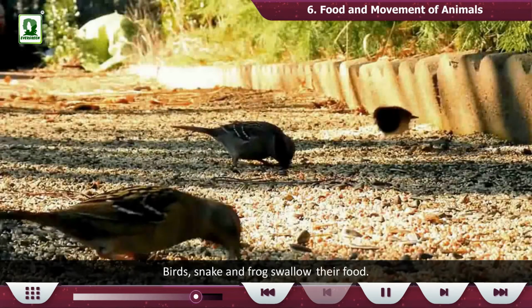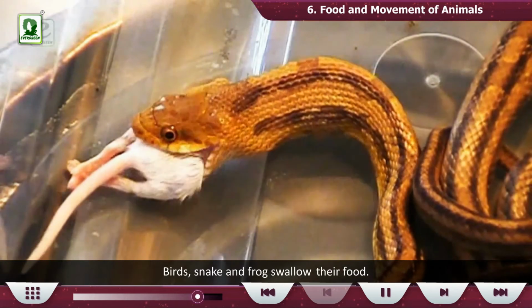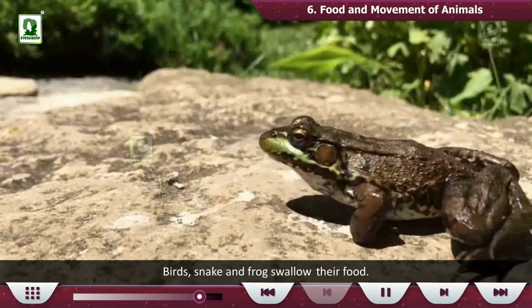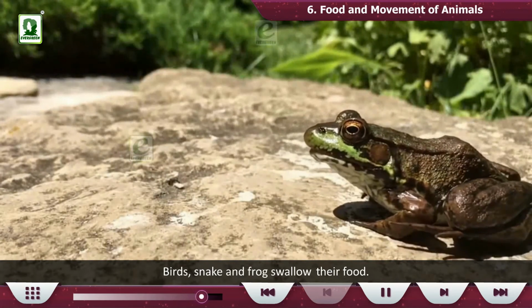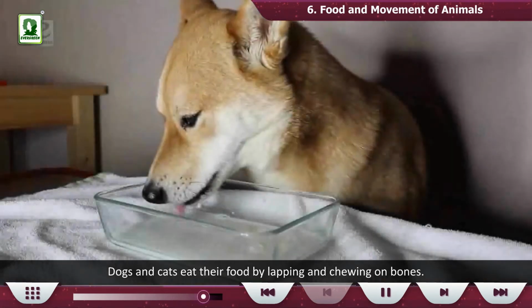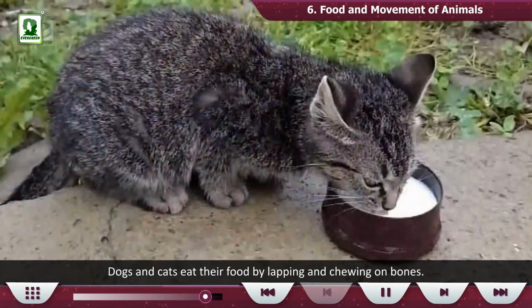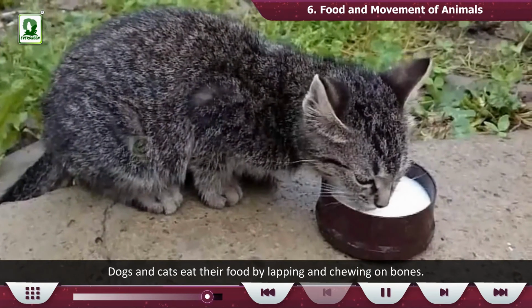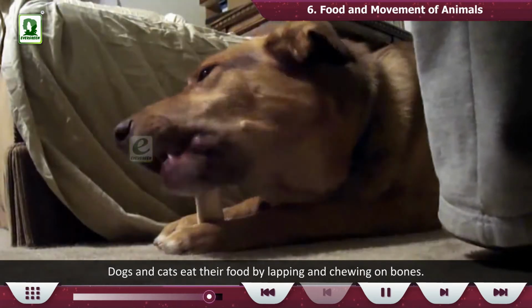Birds, snake, and frog swallow their food. Dogs and cats eat their food by lapping and chewing on bones.